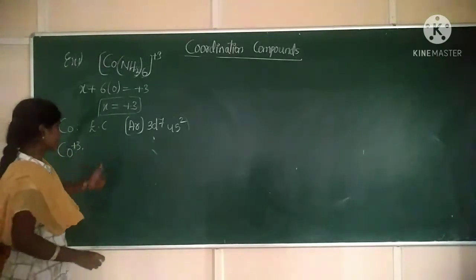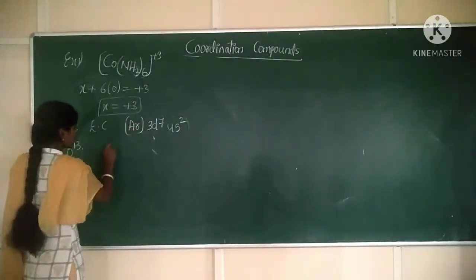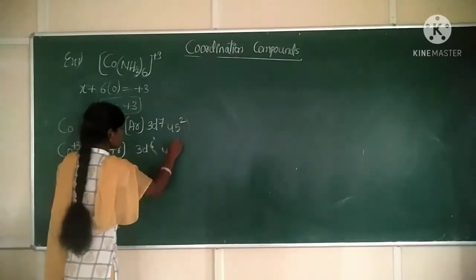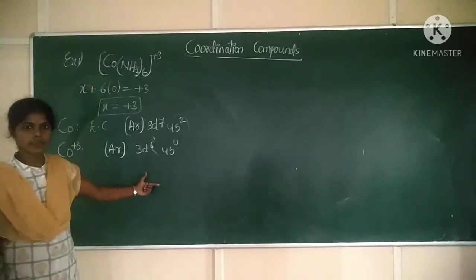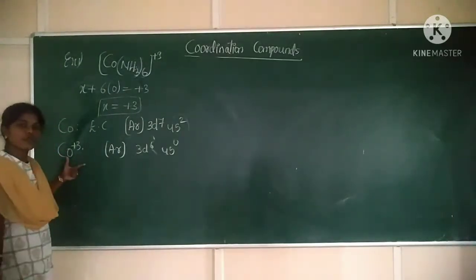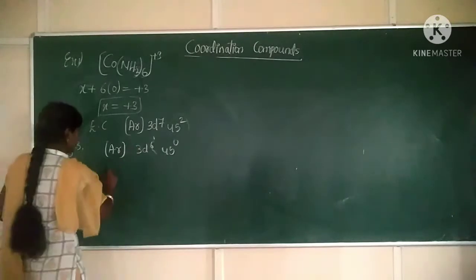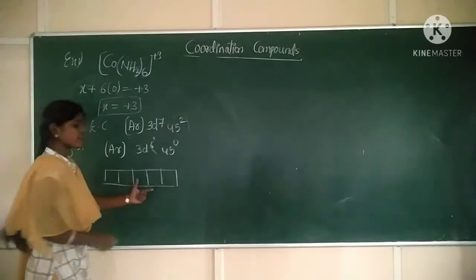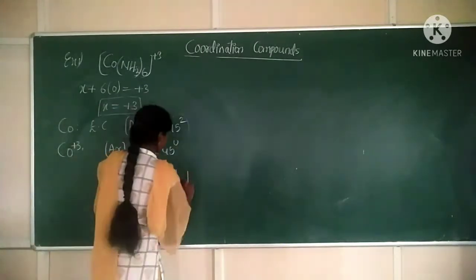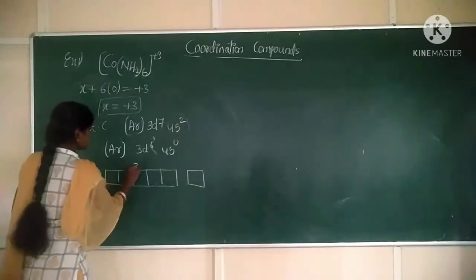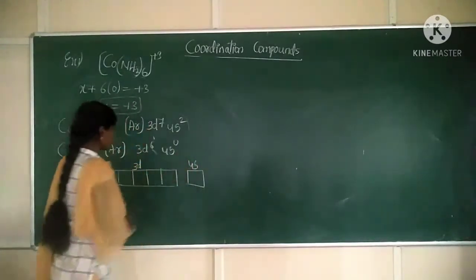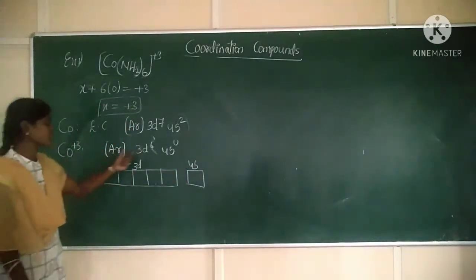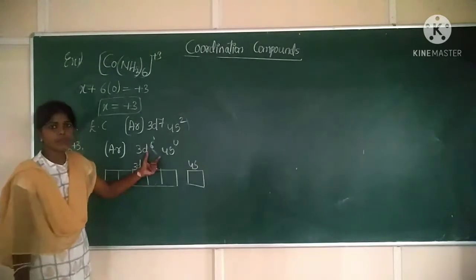So what will be the resultant configuration? Resultant configuration will be argon 3d6 4s0. Correct? Now, draw the orbital diagram for this cobalt plus 3 ion. Orbital diagram will be: 5 orbitals in a d shell and 1 orbital in s. So it is 3d, and this one is 4s. Now how many electrons are there in the cobalt plus 3 ion? 6 electrons. Correct?